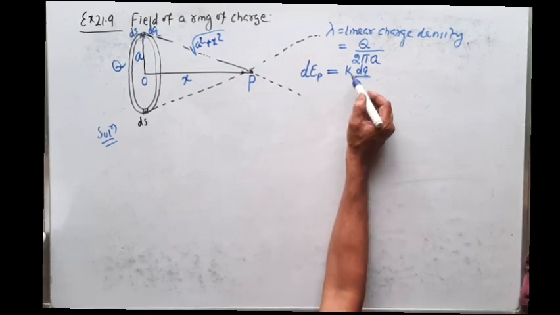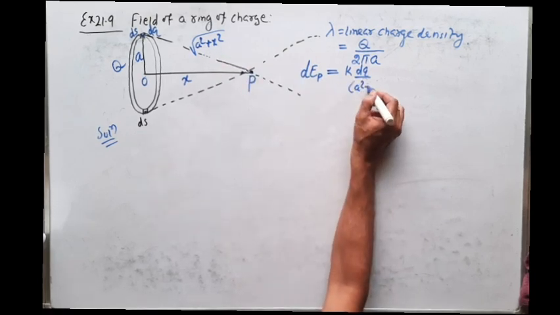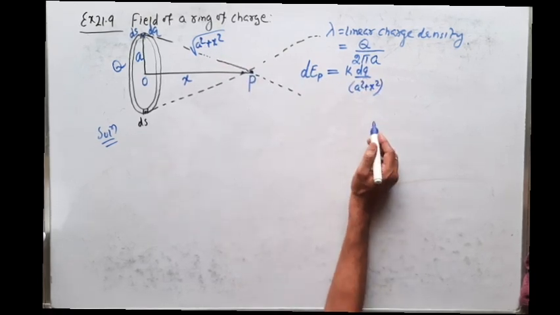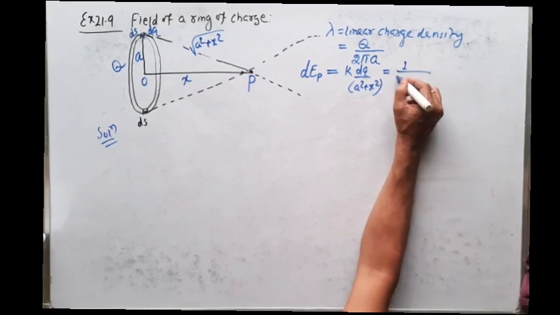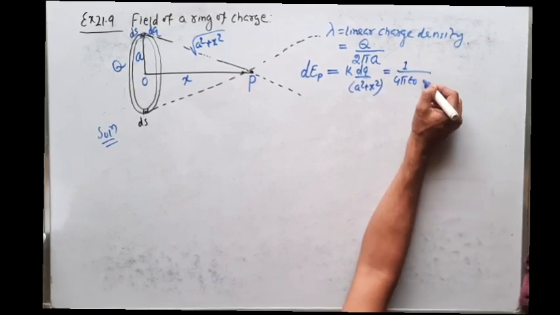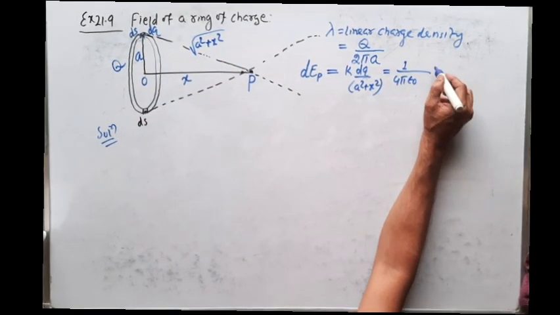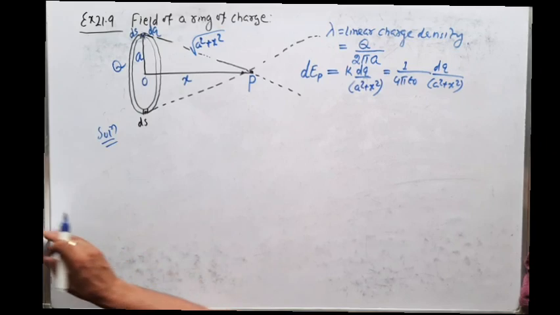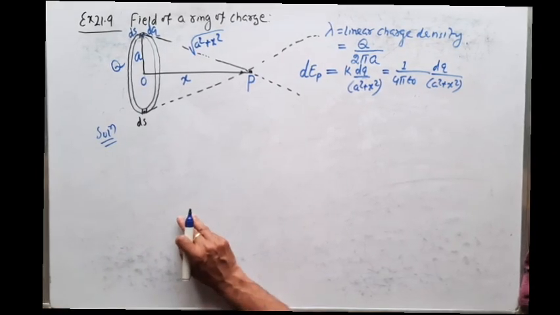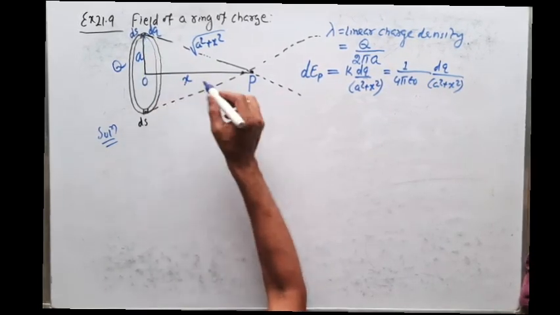So we know the electric field intensity is equal to k q by r square. So this r square means it is a square plus x square. So this is the electric field intensity. But what is k? K is equal to 1 upon 4 pi epsilon naught epsilon r. This is air medium, so epsilon r is equal to 1. So that is dq by 4 pi epsilon naught times a square plus x square. This is the electric field intensity at point P due to the ds element.